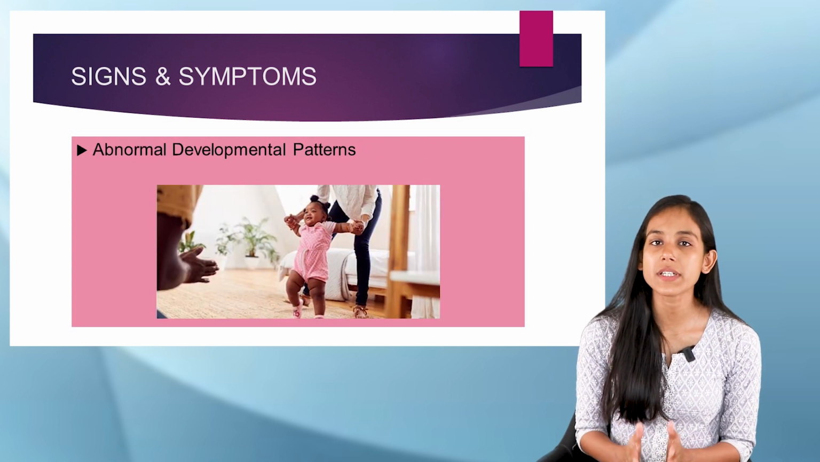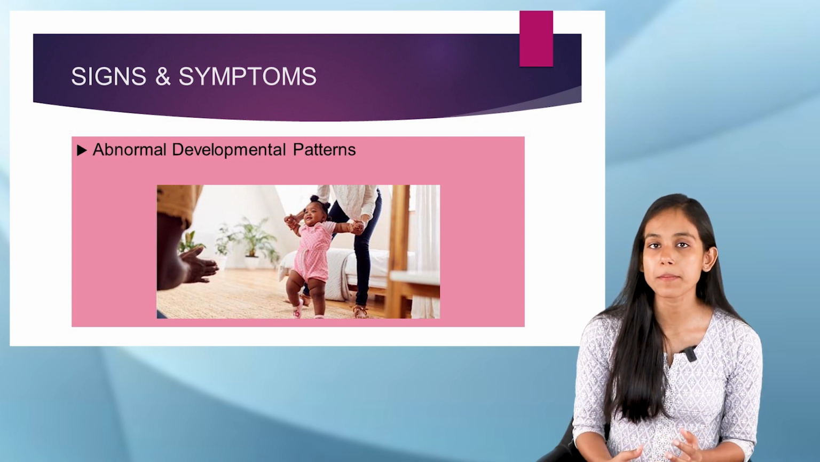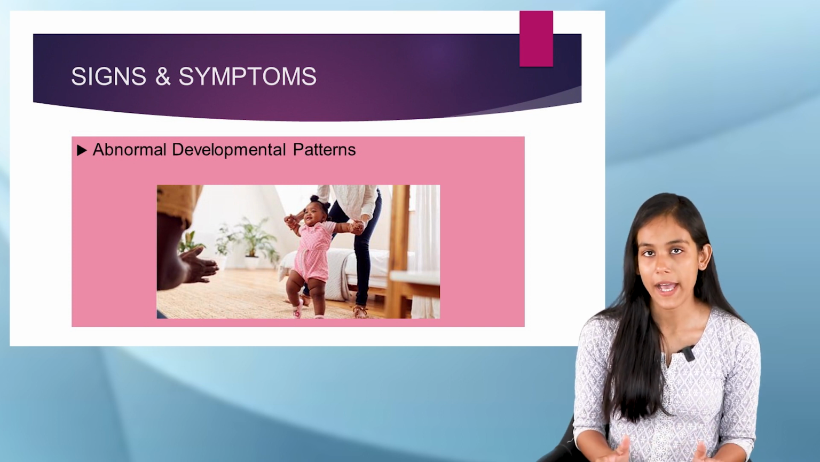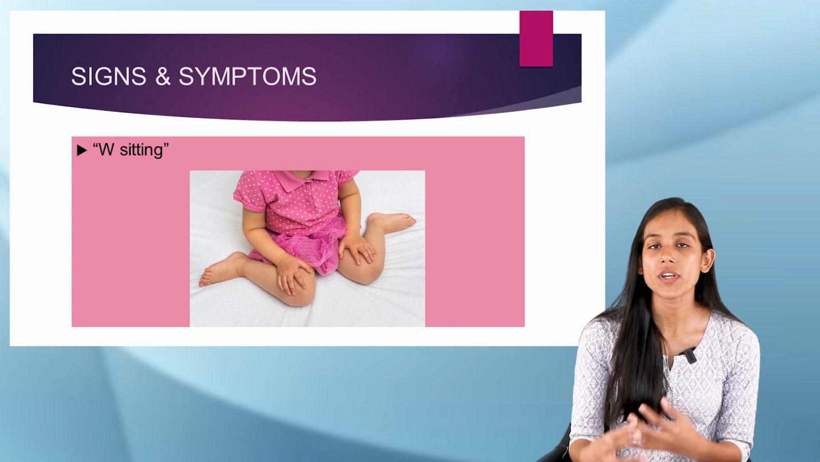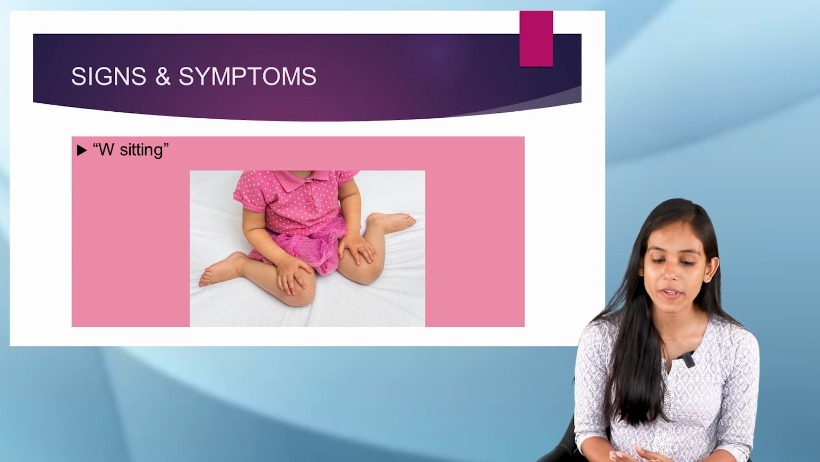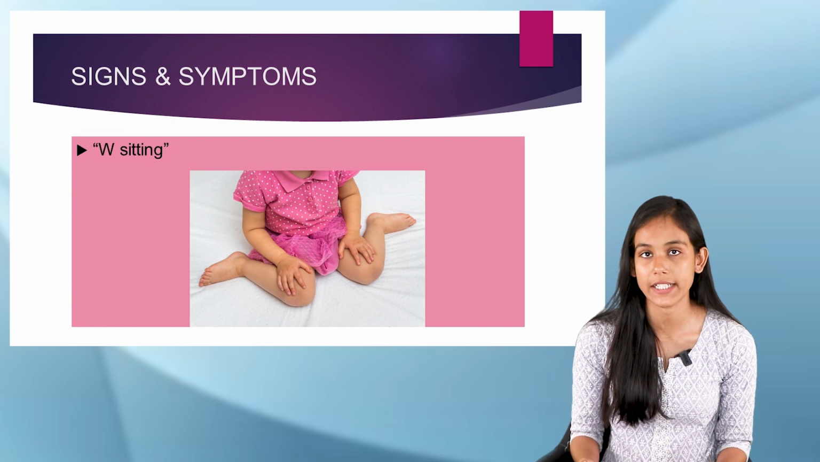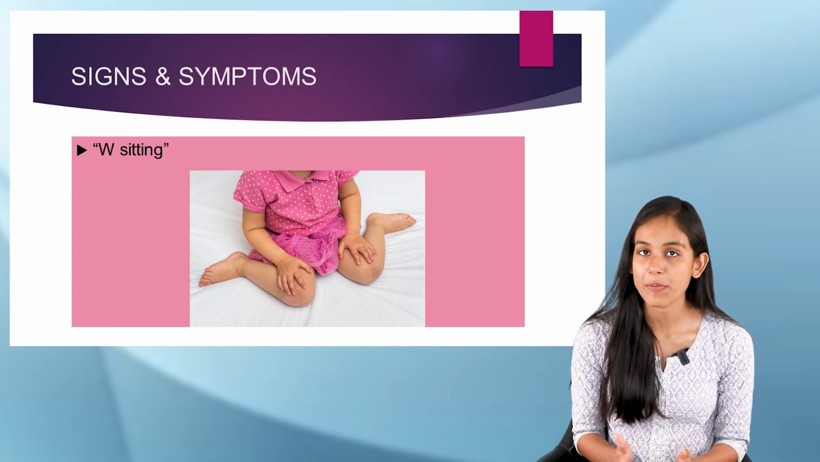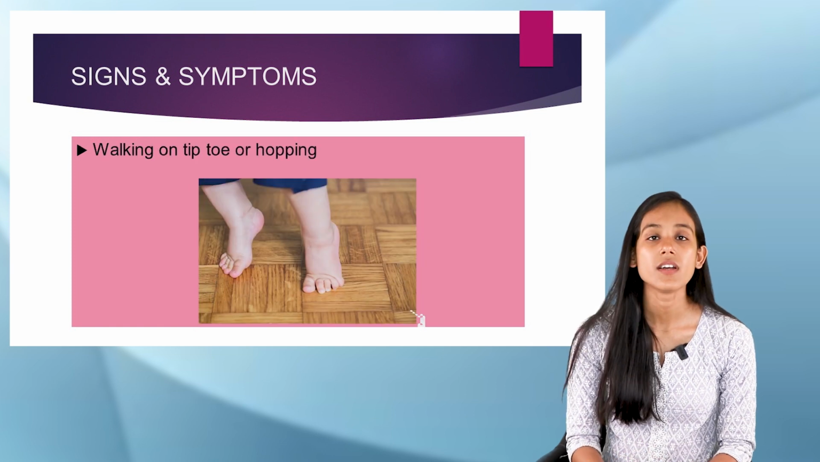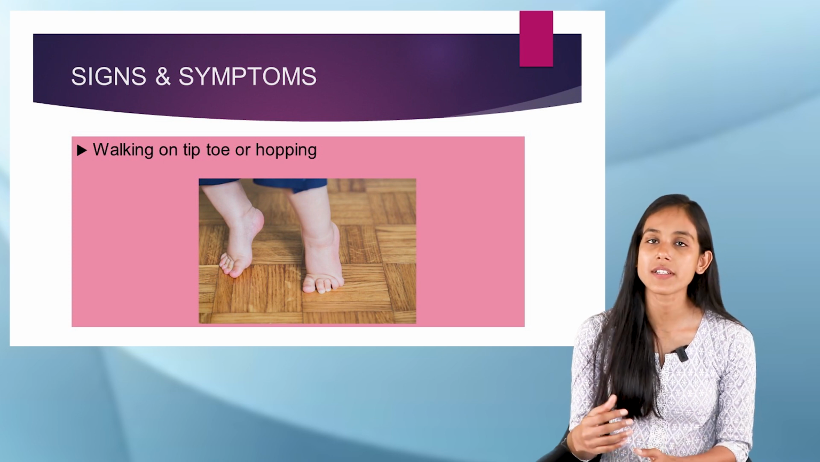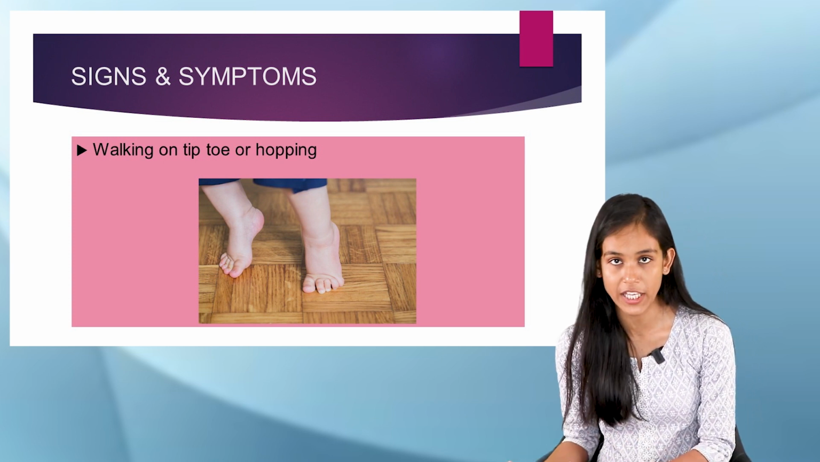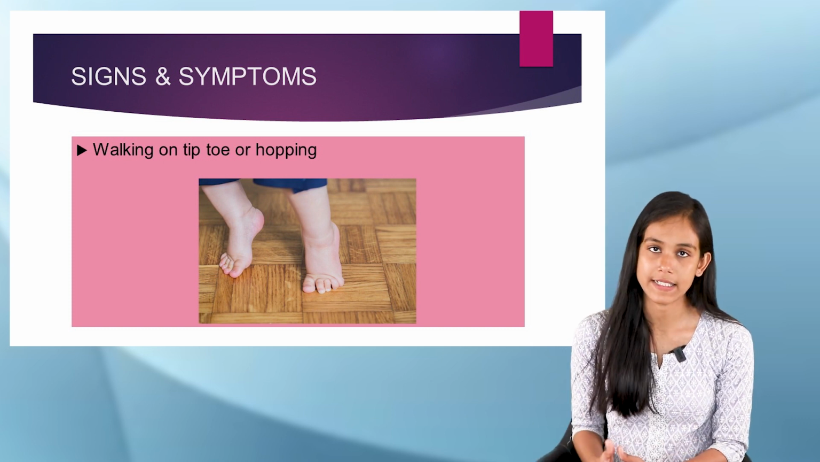And then there will be abnormal developmental patterns. For example, we can see excessive arching of the back. Also, there is a classical feature that we can see, W sitting. So what is W sitting? Here the knees will be flexed and the legs will be extremely rotated. W sitting is very prominent in a child with cerebral palsy. Also, we can see the child walking on tiptoe or hopping, and the abnormal developmental pattern starts after 1 year of age. That means after the infancy period it starts. Well, these were some of the signs and symptoms which might be present in a child with cerebral palsy.